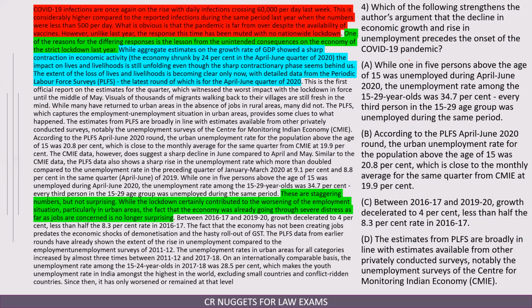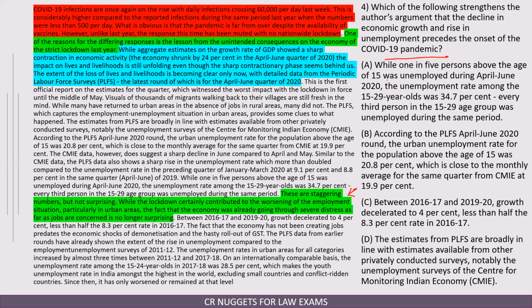Okay. Next, which of the following strengthens the author's argument that the decline in economic growth and rise in unemployment precedes the onset of the COVID-19 pandemic? This is one of the main arguments, right? So the examiner is asking which of the following strengthens this. So the argument is that we were not doing well anyways before the pandemic. The pandemic has worsened it. So let us look.